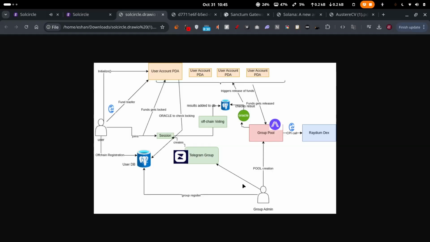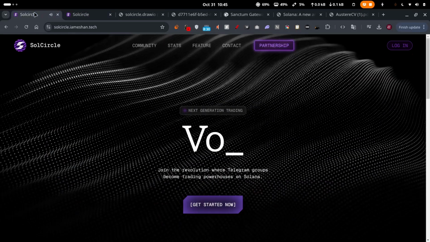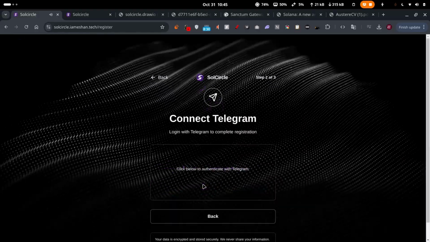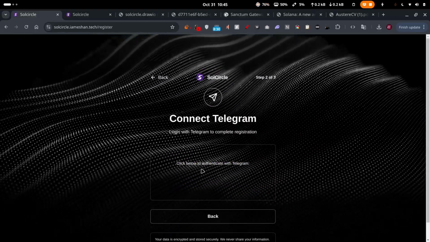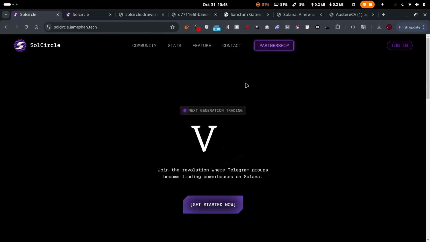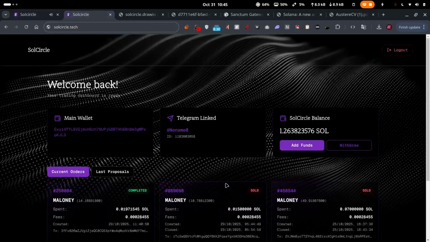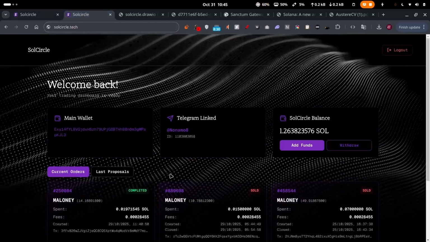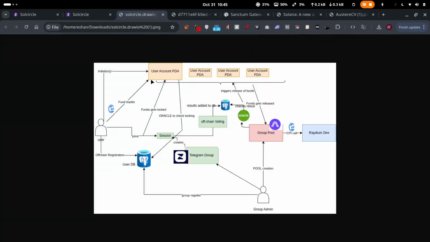There are simple folks like us who can register with our website. I'm gonna show you how they can do that. Basically, you register there. You can connect your wallet, and after that, you can connect your Telegram account. I already have it connected, so I'm not gonna show it. Here is my dashboard right now. Here you can see my username, my wallet balance, and these are the trades. We'll discuss it later.